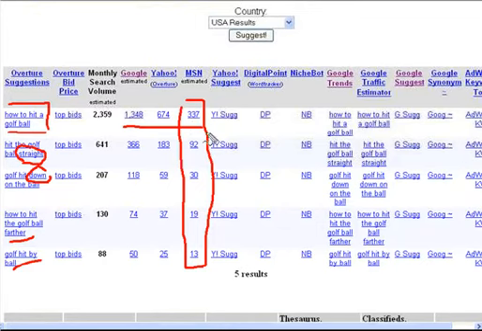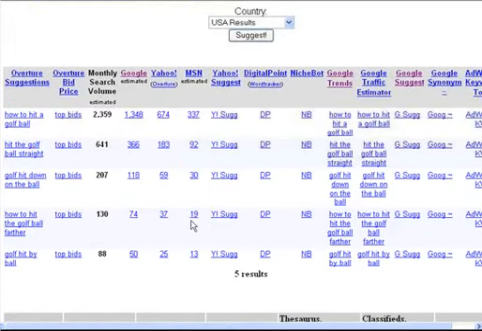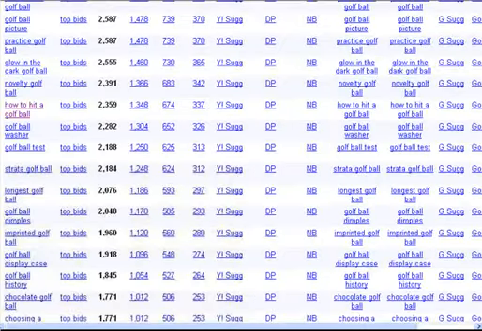So instead of getting 337, you're going to be adding in the 92, the 30, the 19 and 13. And again, don't worry that the volume's low, because if you can rank number 1 for low search terms and get 20, 30, 50, as time goes on you can get 100, 200 pages at just 30 click-throughs a day, you'll get in 3,000 visitors straight off. You do not need to go for these top terms. So that's a good strategy.